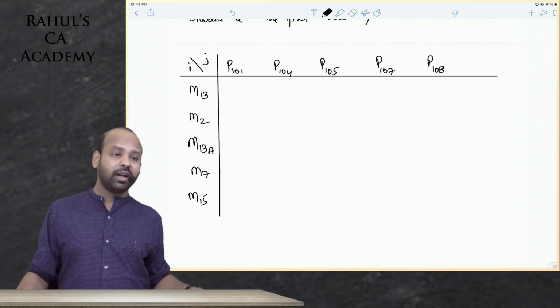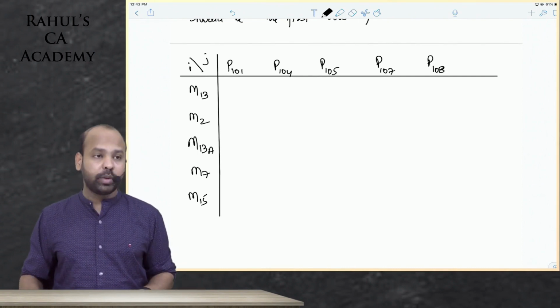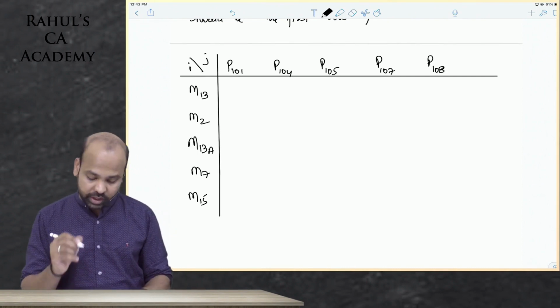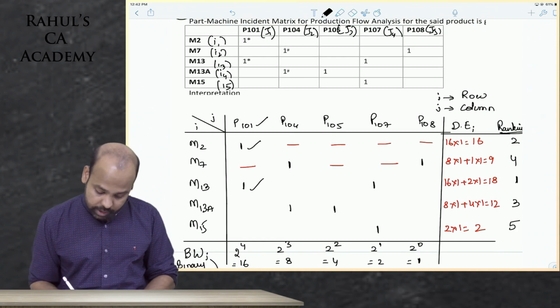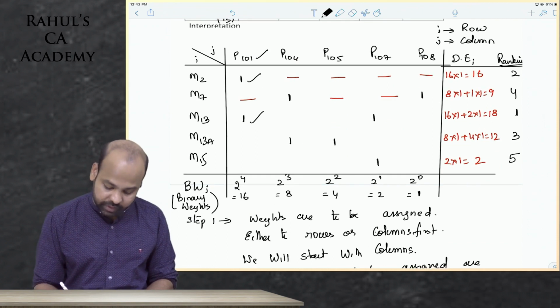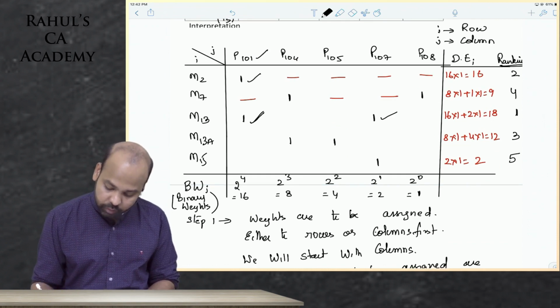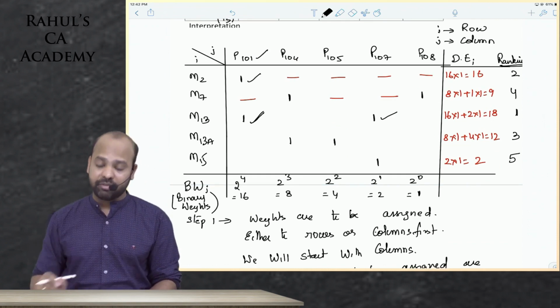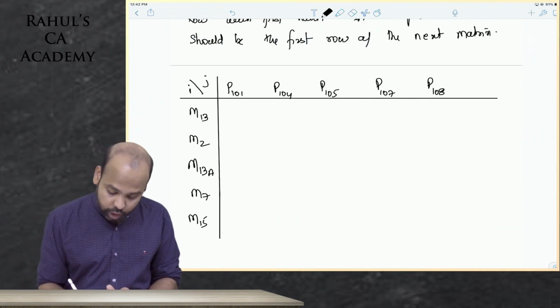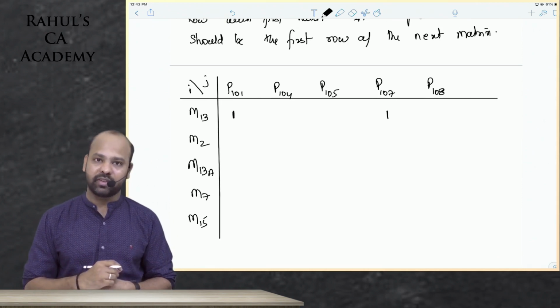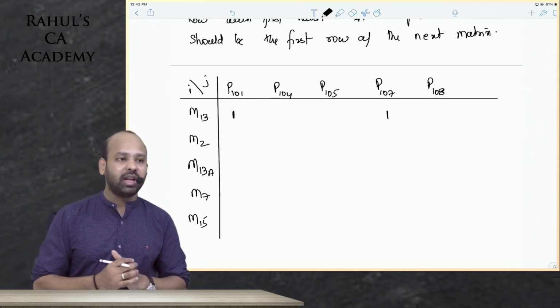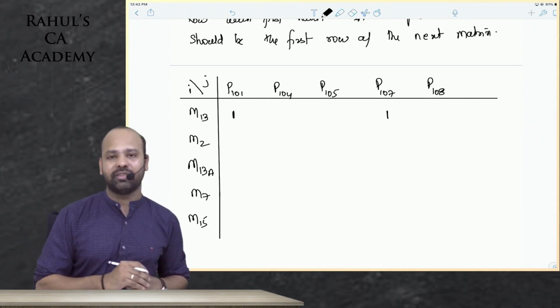Okay guys, let us continue, beta. Now you see guys, part 101, or go like this, machine 13. On machine 13, which parts are being processed? It is part 101 and part 107. You have to be very careful when you write the next matrix, guys. On machine 13 we have part 101 and part 107 being processed. I repeat, on machine 13 we have part 101 and part 107 being processed.